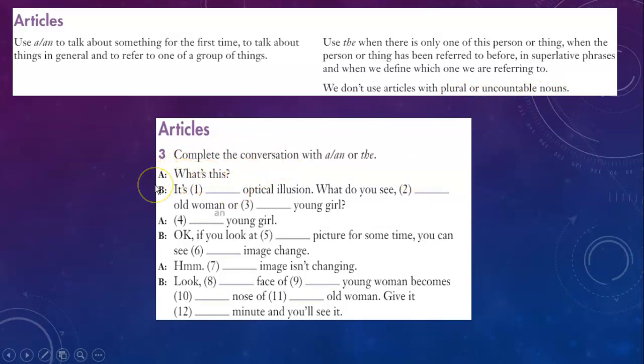What's this? It's an optical illusion. What do you see? An old woman or a young girl? A young girl. Okay, if you look at the picture for some time, you can see the image change. The image isn't changing. Look, the face of the young woman becomes the nose of the old woman. Give it a minute and you'll see.